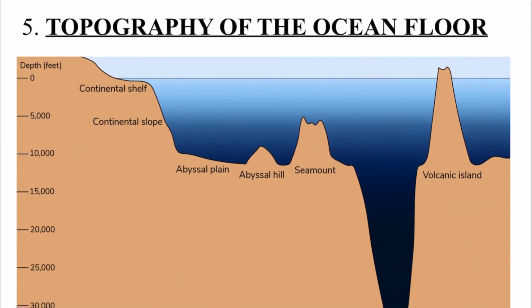Next is the topography of the ocean floor, which actually affects the velocity of the ocean current. If volcanic islands or structures like this come in the way of the ocean currents, obviously they will have a difference in their velocity. And if structures like trenches are there near the subsurface area where the ocean is not too deep, again the speed, the velocity of the ocean currents will be affected. So topography is also one of the factors where the ocean currents will change their direction, or change their speed and velocity.